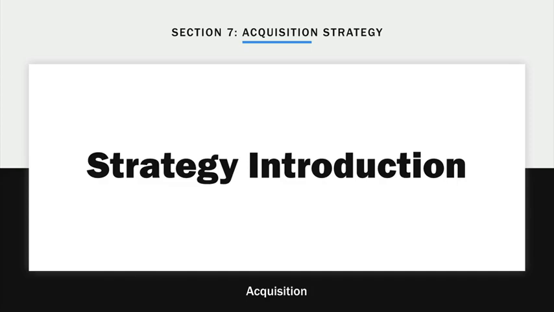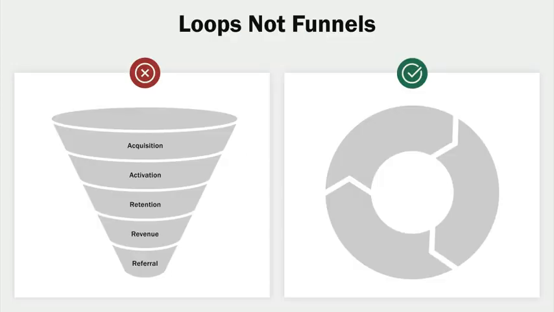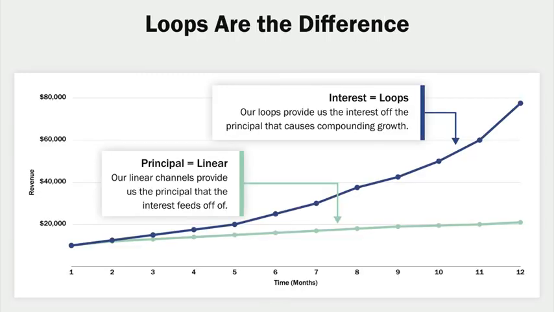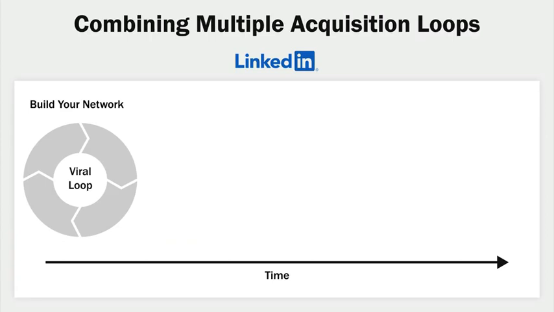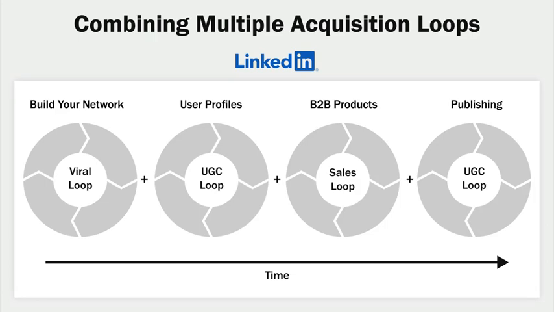We started this module off by talking about how we need to form our acquisition strategy not on the basis of funnels, but on the basis of loops. Every meaningful company grows as a system of compounding loops. These compounding loops are what generate exponential growth over time. You'll find behind the fastest growing, most meaningful companies how they've layered on these loops over time to create a sustainable, efficient, compounding growth machine, just like LinkedIn.